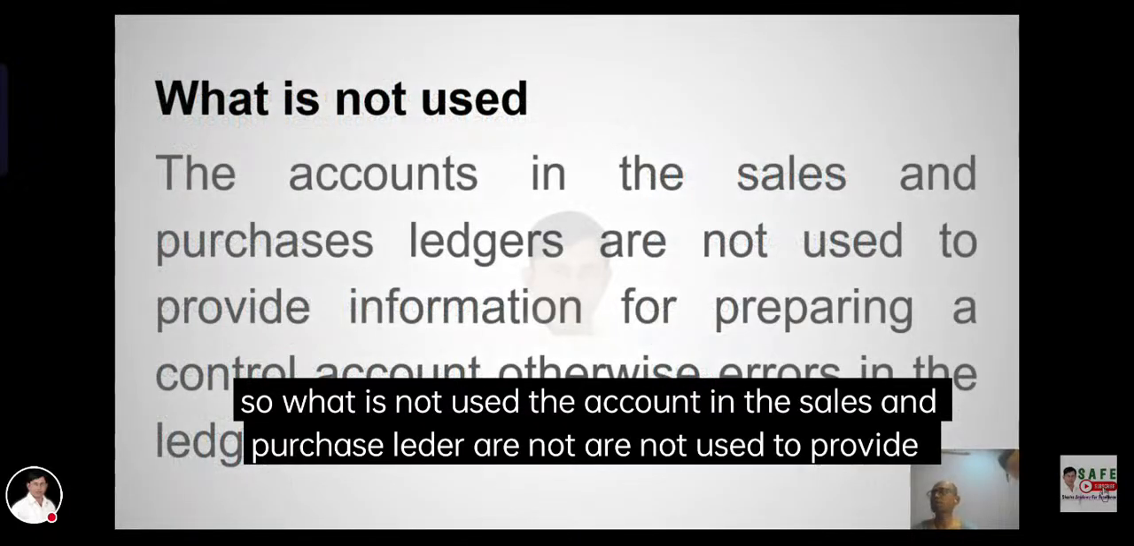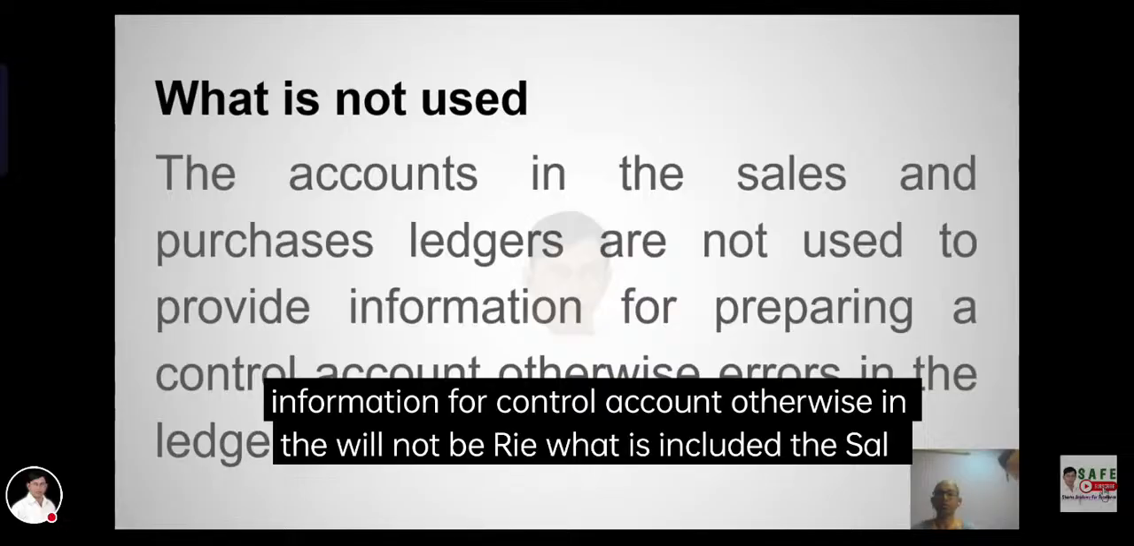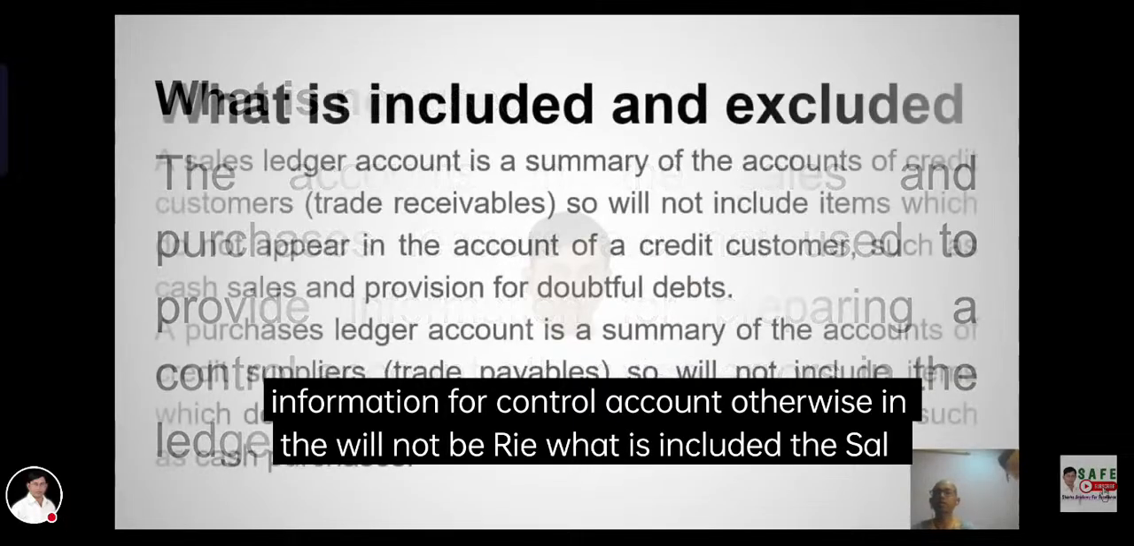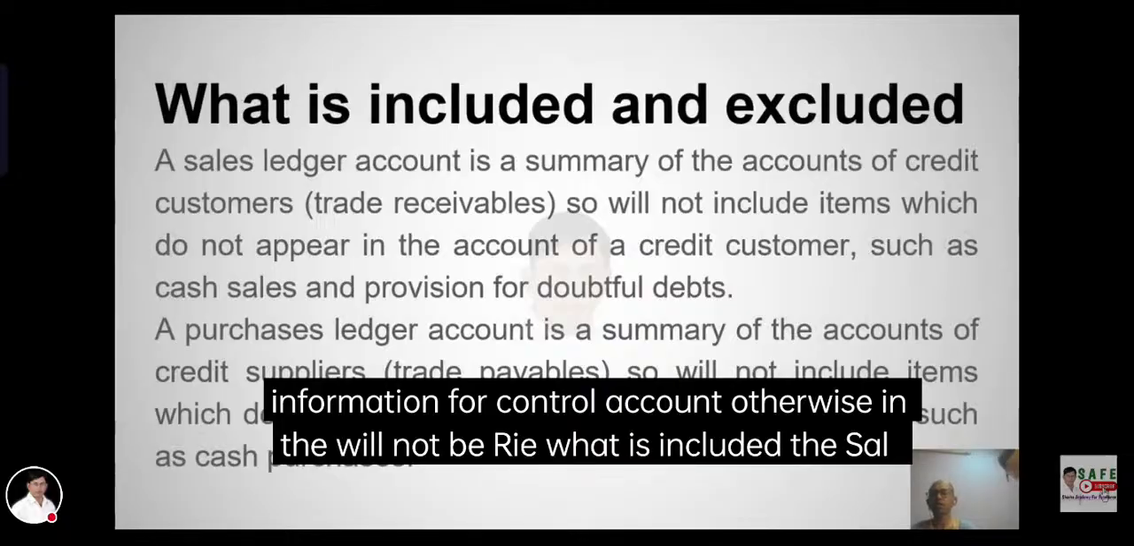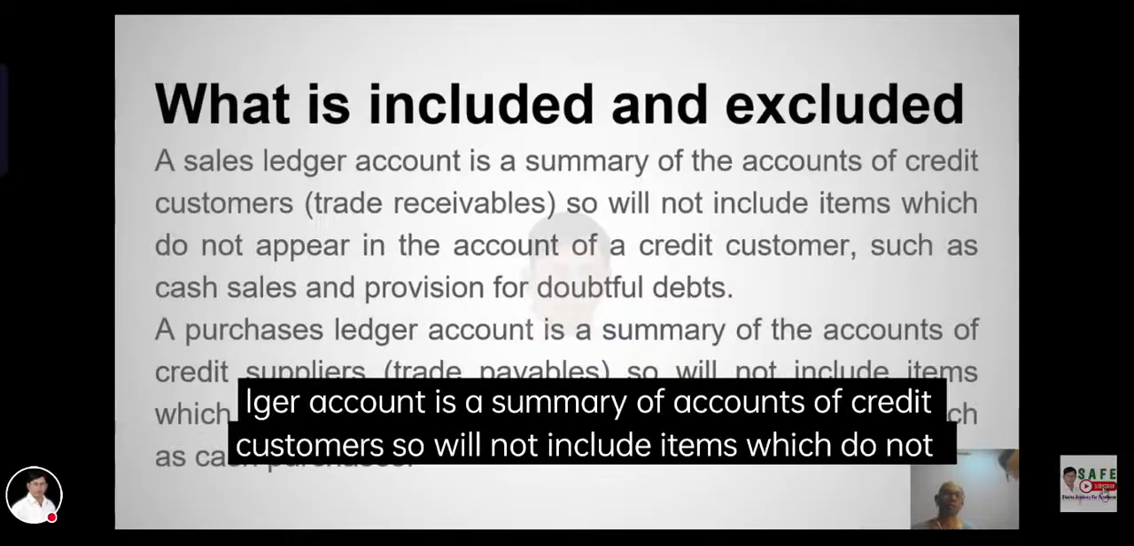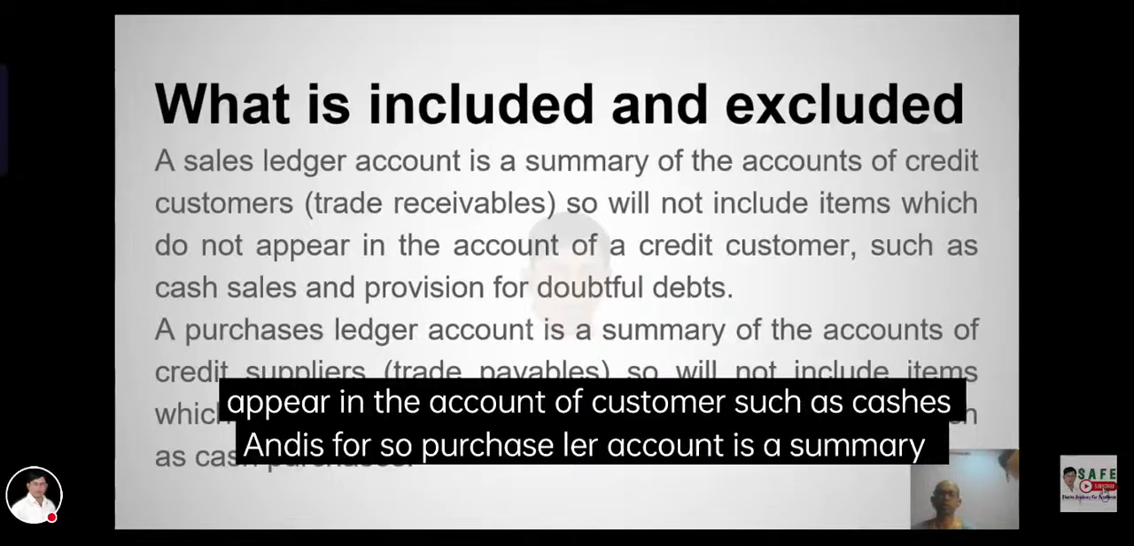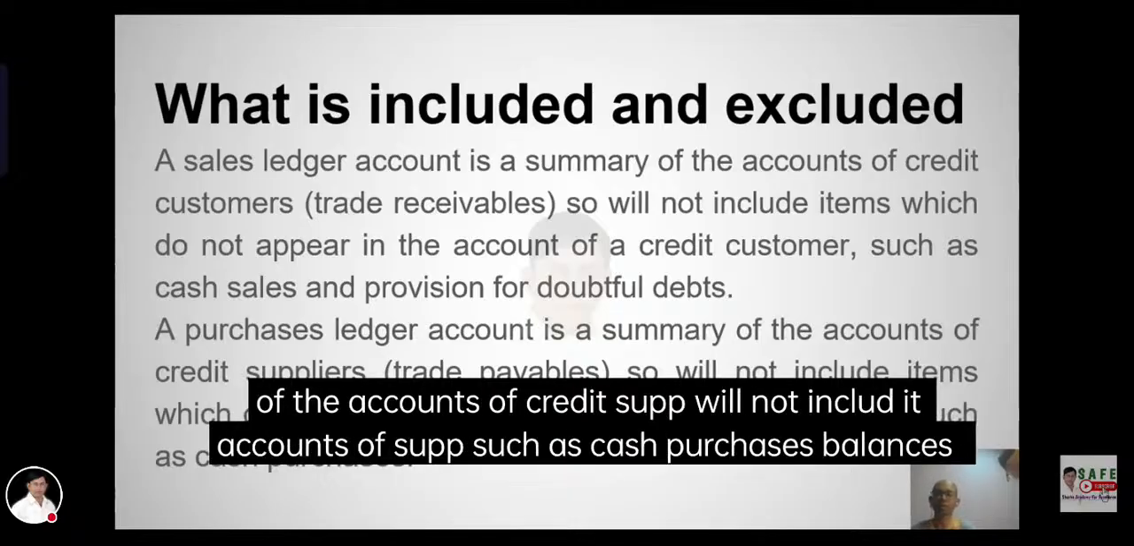What is not used? The accounting is sales and purchase ledger are not used for cash transactions. What is included? The sales ledger account is customers who pay the business, so cash sales are not included. Such as cash, and so the purchase ledger account is a summary of the accounts of the suppliers, so cash purchases are not included.